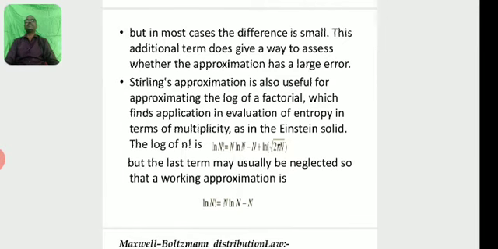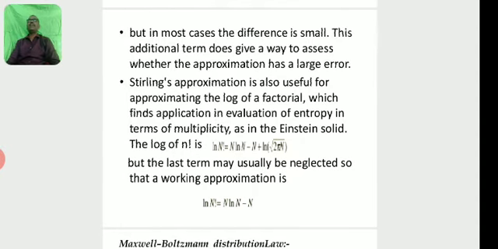Stirling's approximation is also useful for approximating the log of a factorial, which finds application in evaluation of entropy in terms of multiplicity, as in the Einstein solid.